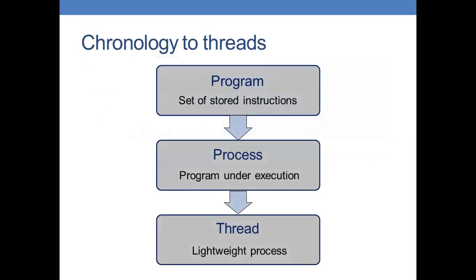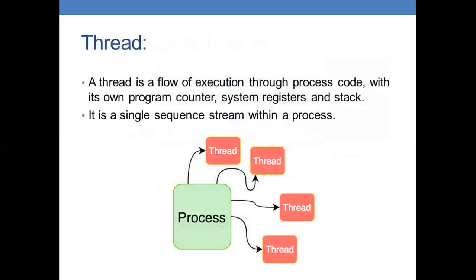We all have learned the terms program and process. Program is the set of stored instructions and process is the program under execution. Then what is thread? Thread is a lightweight process. Literature defines thread as a flow of execution through process code with its own program counter, system registers, and stack. It is a single sequence stream within a process. It is a path of execution which keeps track of which instructions to be executed next.